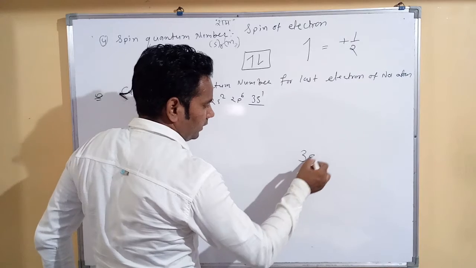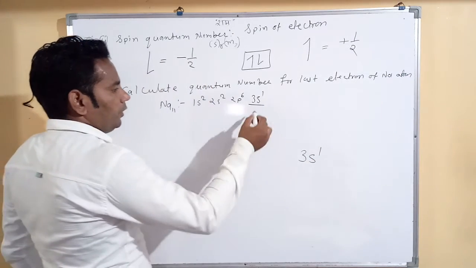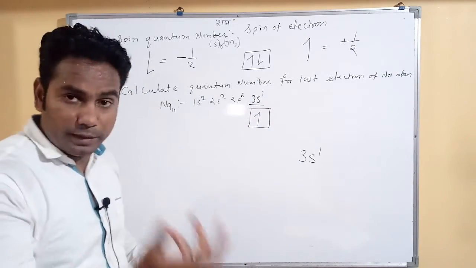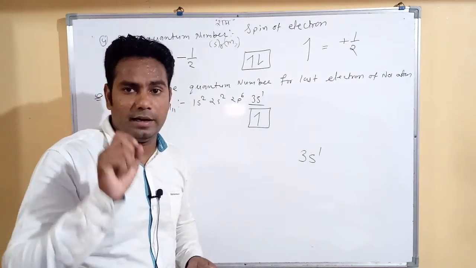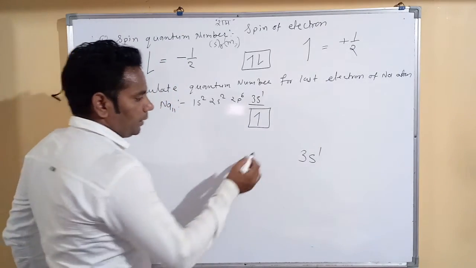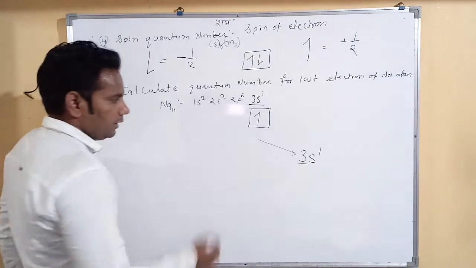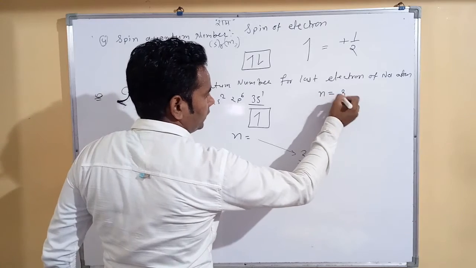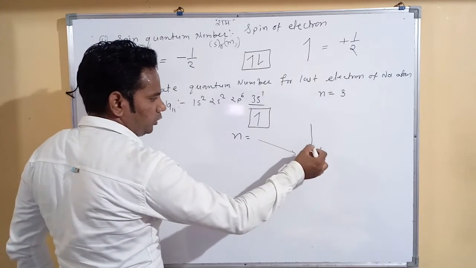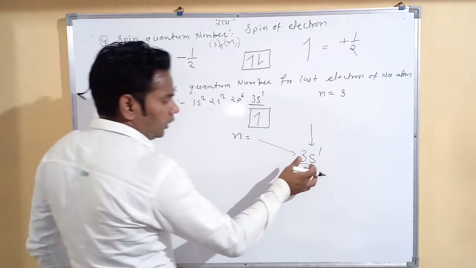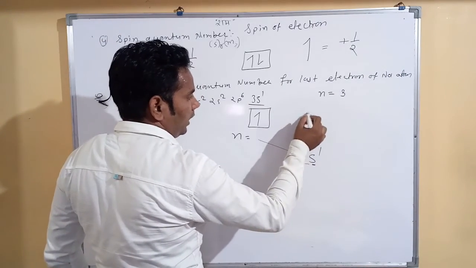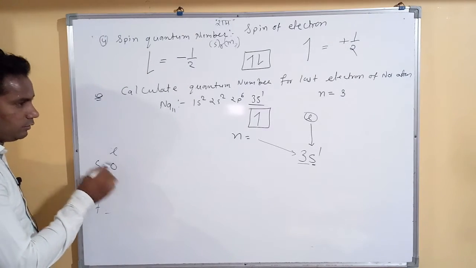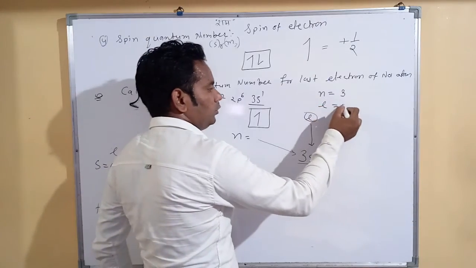So we have here 3s1. We already know about the orbital structure. In 3s we have only one box, one orbital, and it has only one electron. So the principal quantum number, shown by this 3, is n equal to 3. So the first quantum number is n equal to 3. Then the second, the azimuthal or angular quantum number, shown by these orbitals, is called l. We already know the l value for the s orbital is 0. So l is equal to 0.